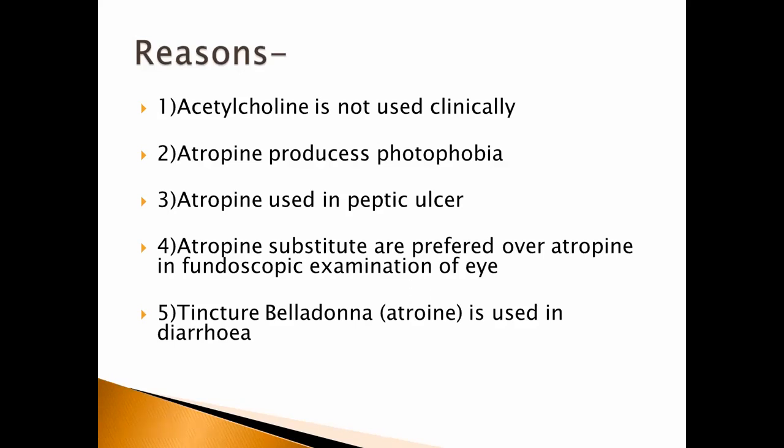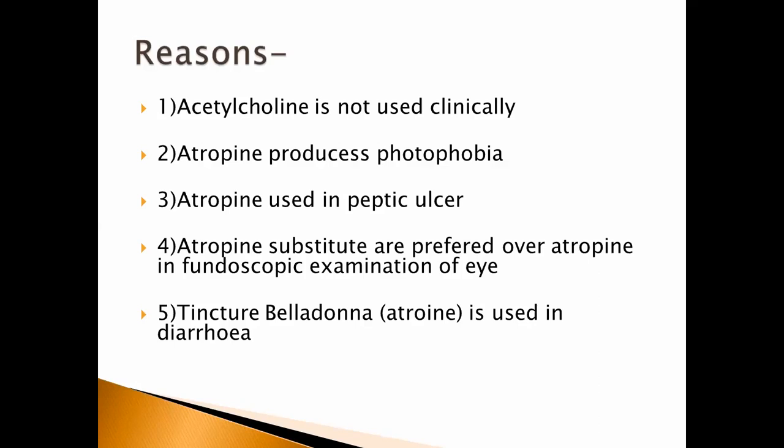Why are atropine substitutes preferred? This you have to write in your answer. Atropine produces mydriasis within 30 minutes, and it is not a specific mydriatic, means it does not produce a specific mydriasis effect.